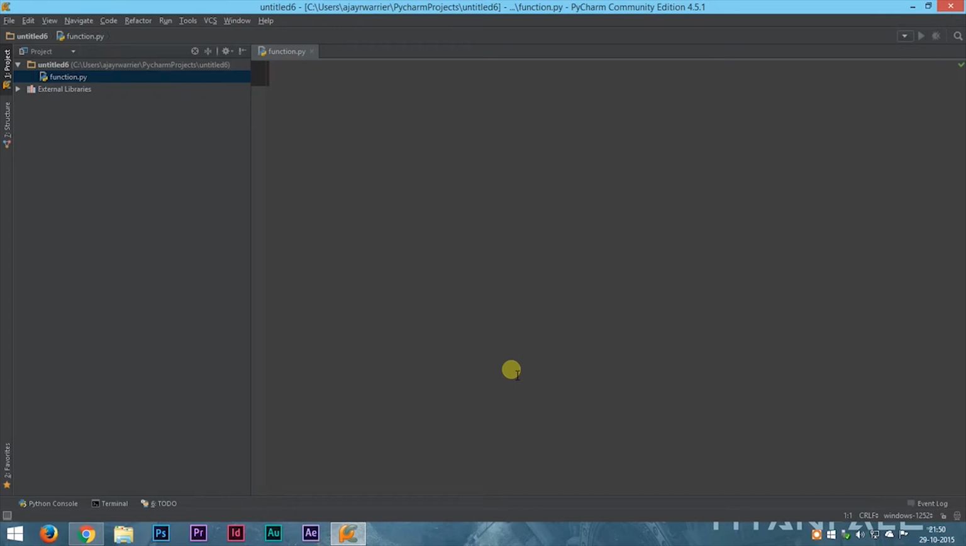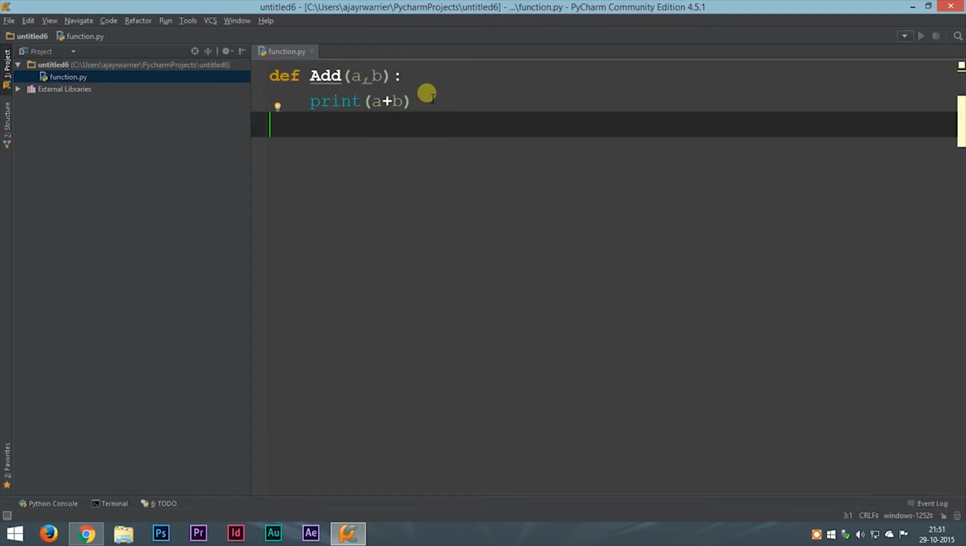Now let me show you an example. With this example it will be clear to you. A function has two parts. First is the function definition, which deals with what the function has to do, and the function call. The function call deals with what values the task has to be done on. Alright, so the above code is an example of a function.